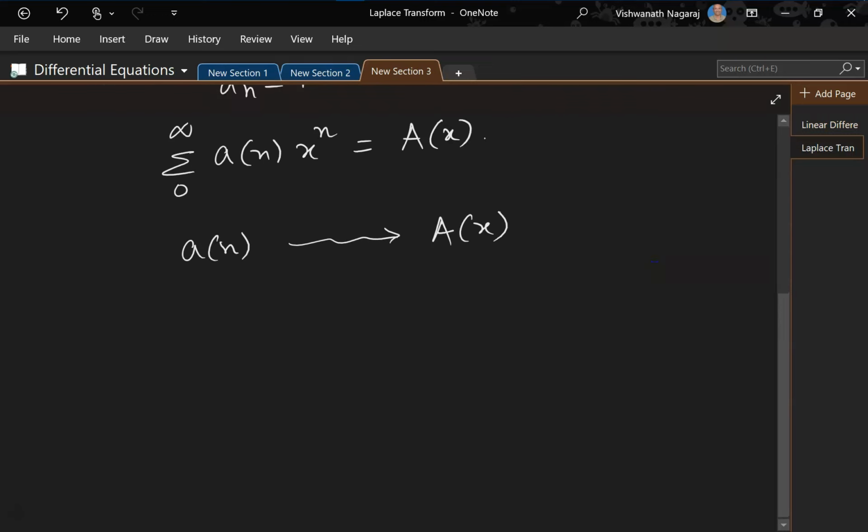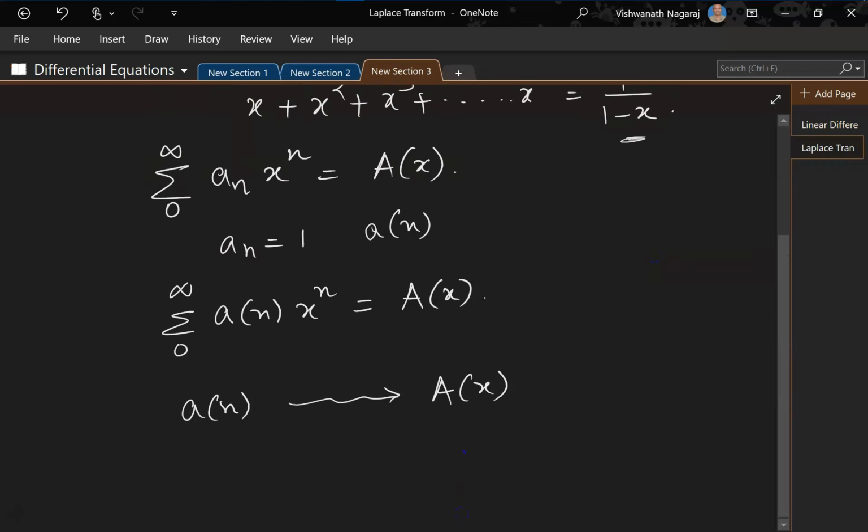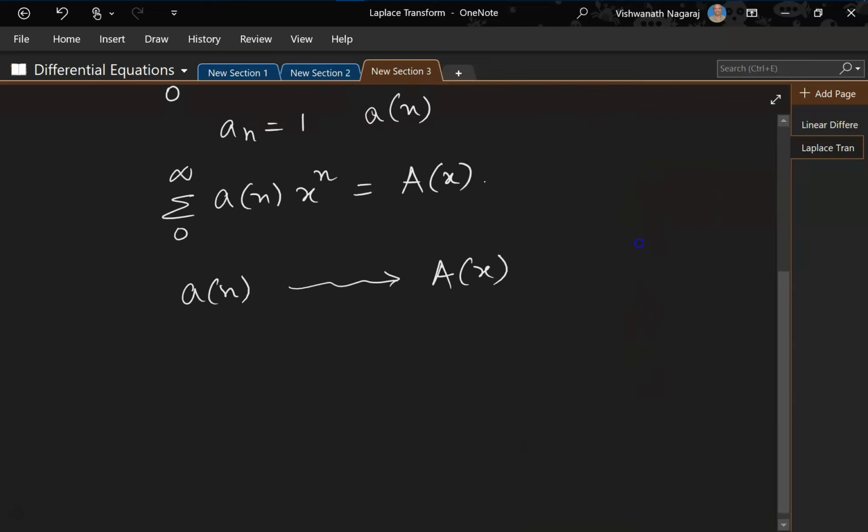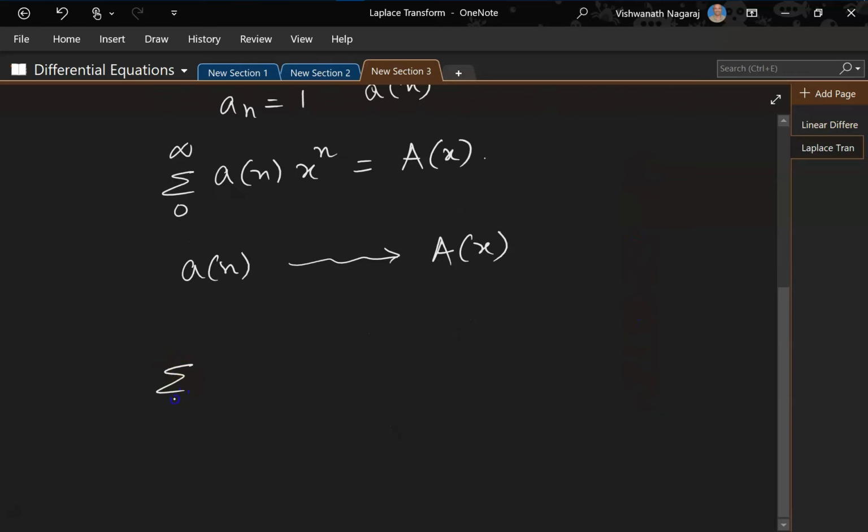Okay, so now one tricky part here is that this is not true in all the cases, right? So here the sum from 0 to infinity of x to the power of n is equal to 1 by 1 minus x. Now, this is true only when x is between minus 1 and 1, right? If it is greater than 1, what happens?